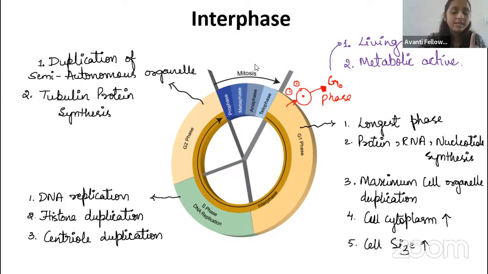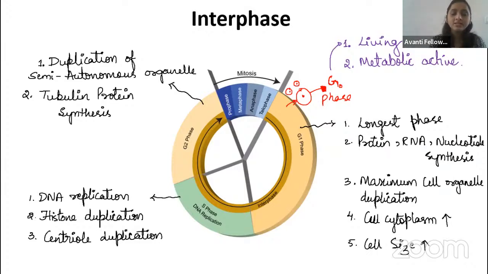DNA content will be 4C, and the chromosome number will be the same all over the phase, that is 2N. Fine. So let us go to the interphase. In the interphase, G1 phase is there, G2 phase is there, and S phase is there. So sequentially we have to come to the G1 phase. G1 phase is the longest phase, right?